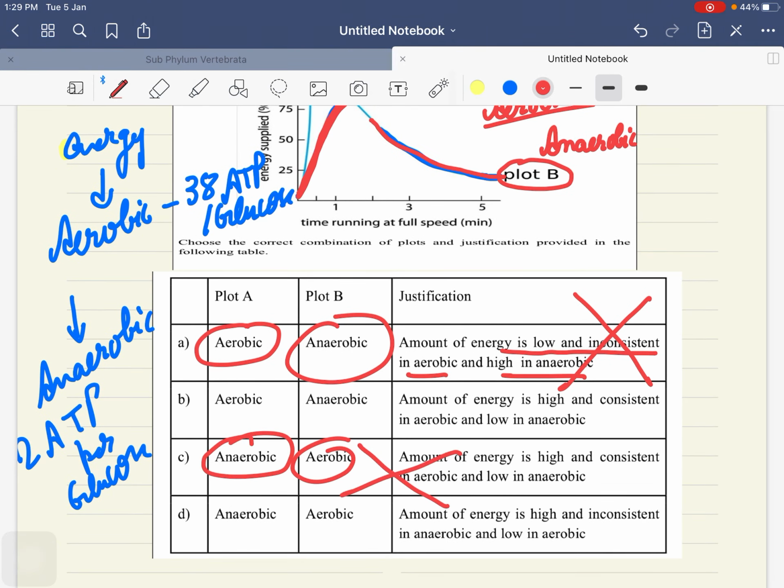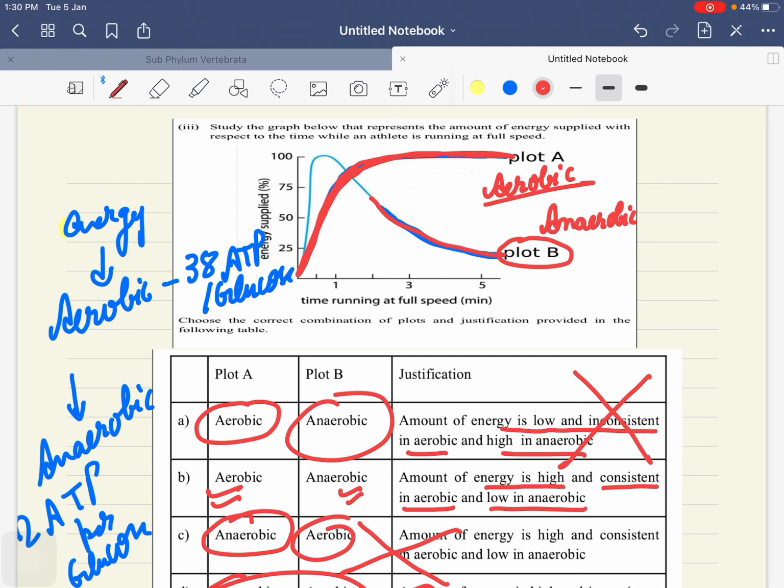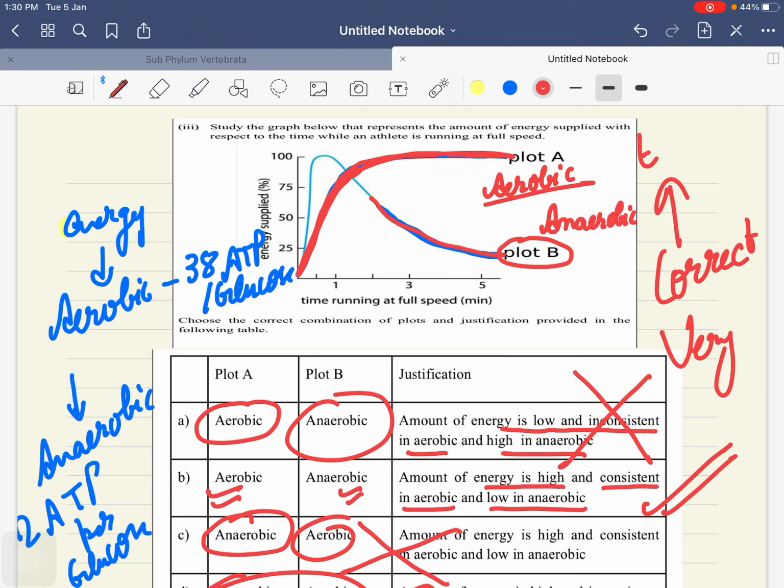Now read option number 2 very carefully. Aerobic, correct. Anaerobic, correct. Amount of energy is high and consistent in aerobic and low in anaerobic. Very perfect and correct explanation according to our concept. So we will mark answer B.